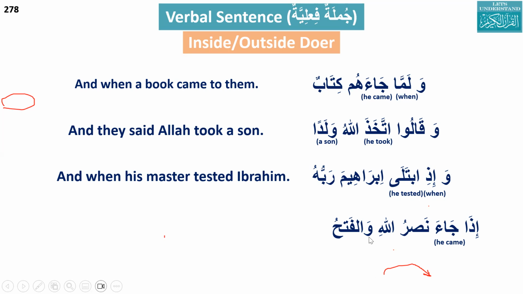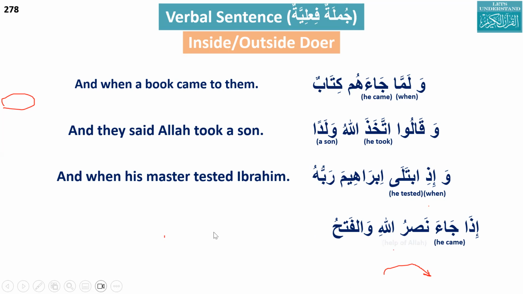And also, wal fathu is the second thing. Now combine the translation. So when the help of Allah and victory came. Here, what is the fa'il? Nasrullahi and wal fath. And what is the verb? Ja'a. And is there any maf'ul here, or no object? No. So this is basically the overall picture.